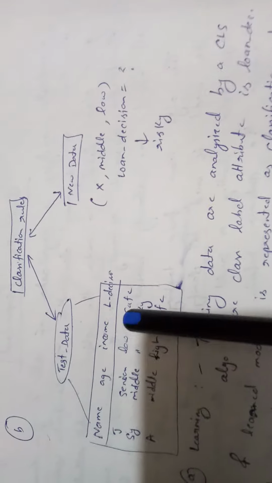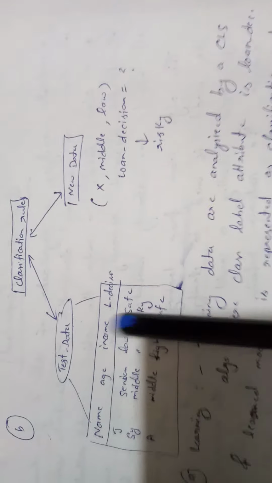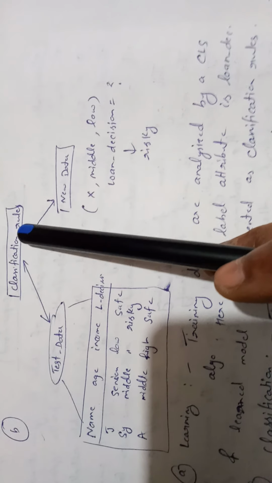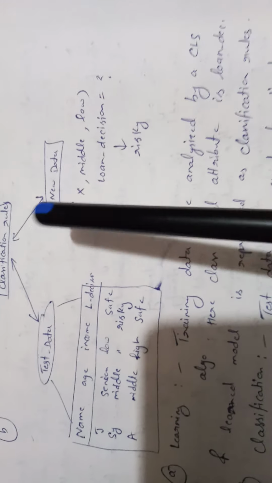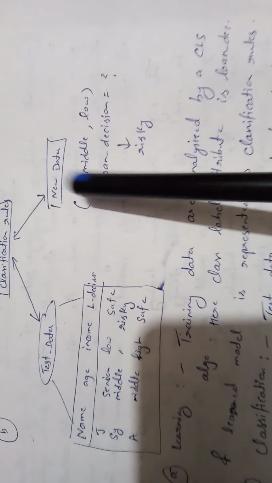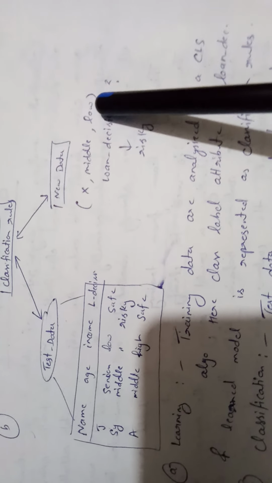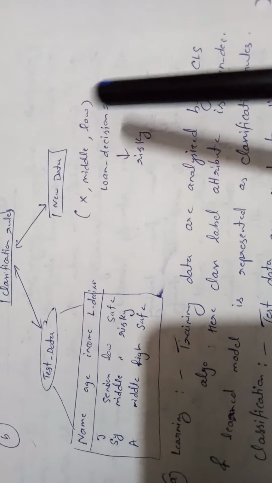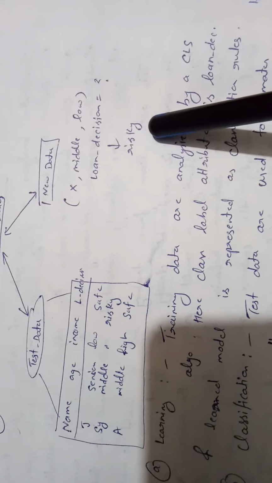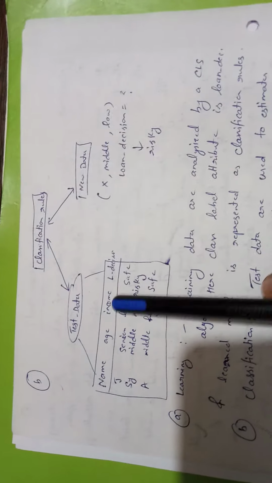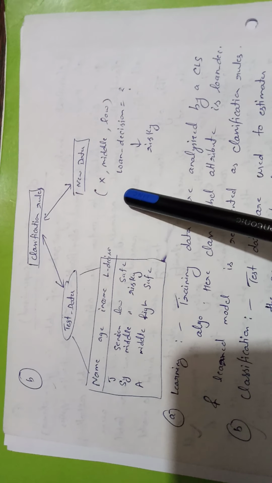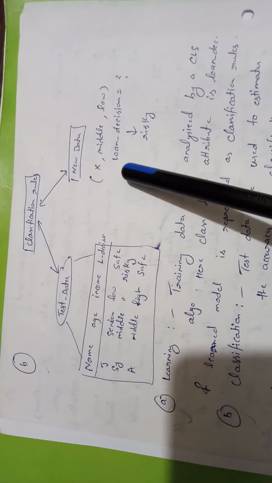And after learning, if any new data comes for testing or classifying, this data can be classified with the help of the learned rules. The classification rules are used to classify that data. Like, the new data is the name of any person X, middle age group and belonging to the low income group. Then what is the loan decision? It will be risky or it will be safe. This is called the classification phase. I hope learning and classification phases are clear to you. Right?